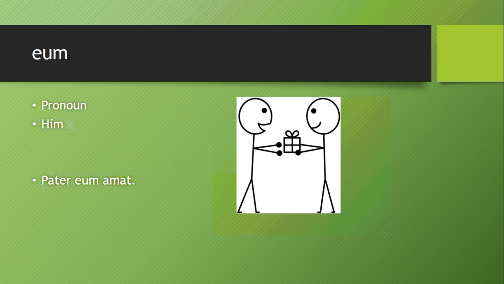Eum is our next word, a pronoun that means him. It can never be the subject of a sentence. It is only ever the direct object, or the accusative form, of a sentence because of the M there. So just remember that, it's kind of tricky in that way. Pater eum amat. The father loves him. He loves him so much he gave him a donum, a gift.